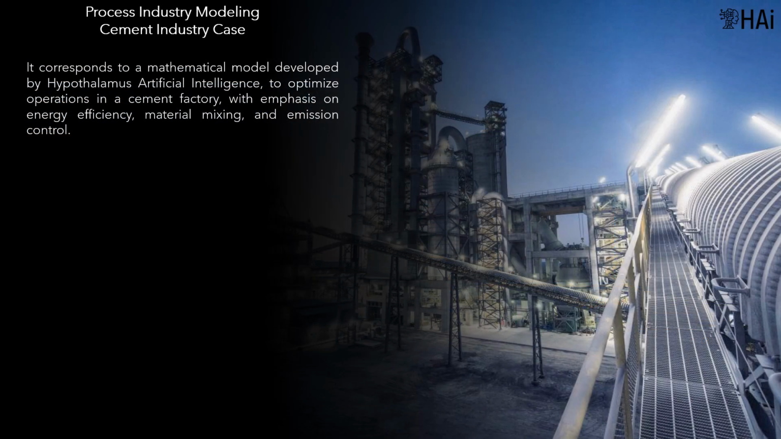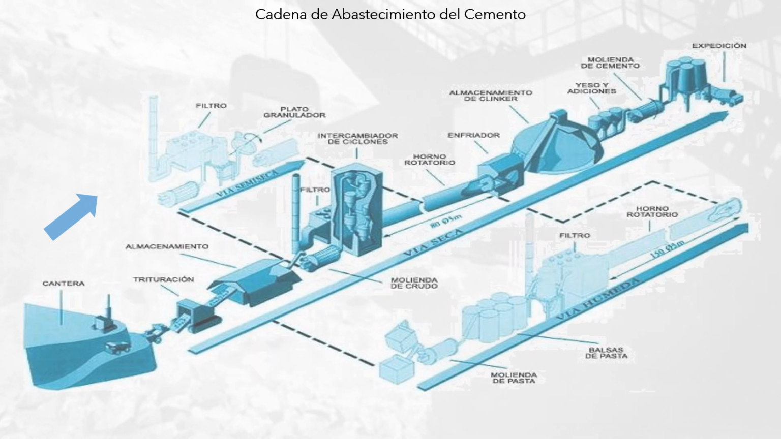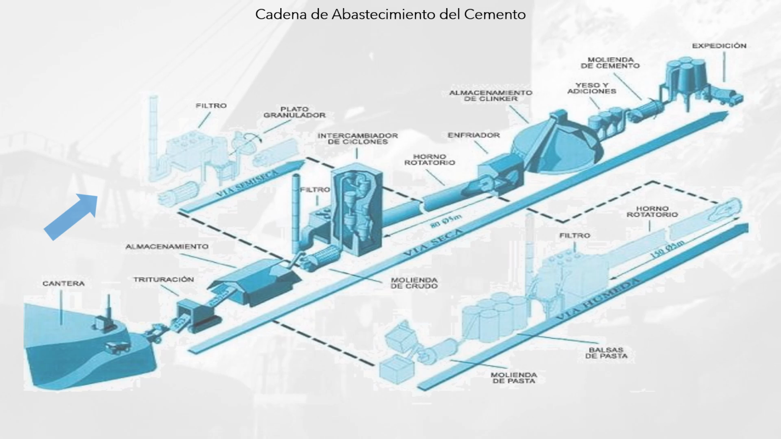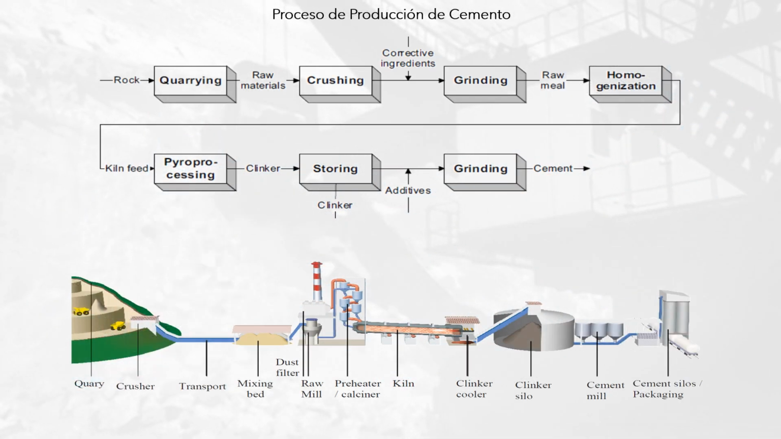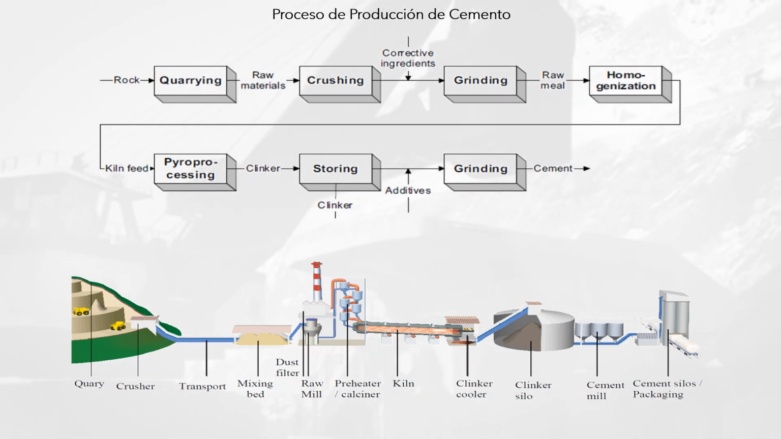Cement industry modeling. It corresponds to a mathematical model developed by Hypothalamus Artificial Intelligence, to optimize operations in a cement factory, with emphasis on energy efficiency, material mixing, and emission control. The image presents a semi-detailed diagram of the cement supply chain, considering three production alternatives: semi-dry, dry and wet. The image presents a summary of the cement production process, from the limestone mines to the production of fine cement.